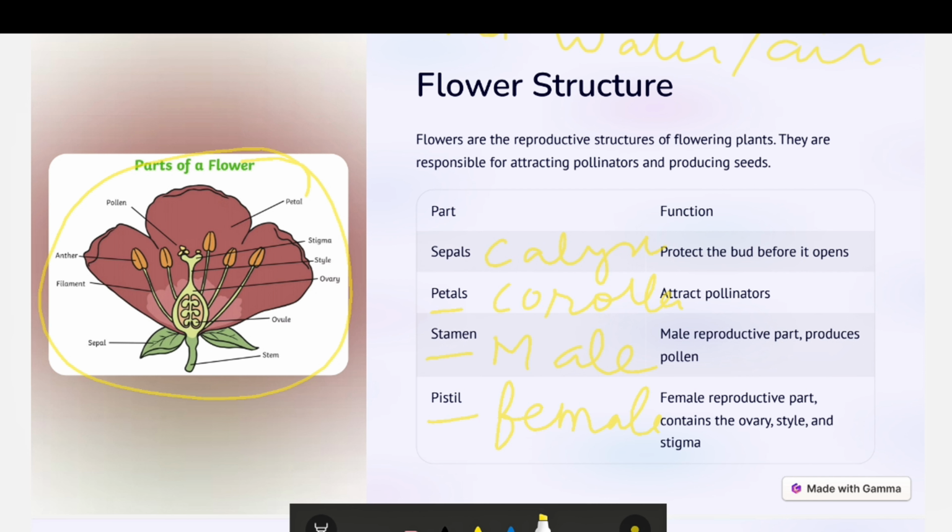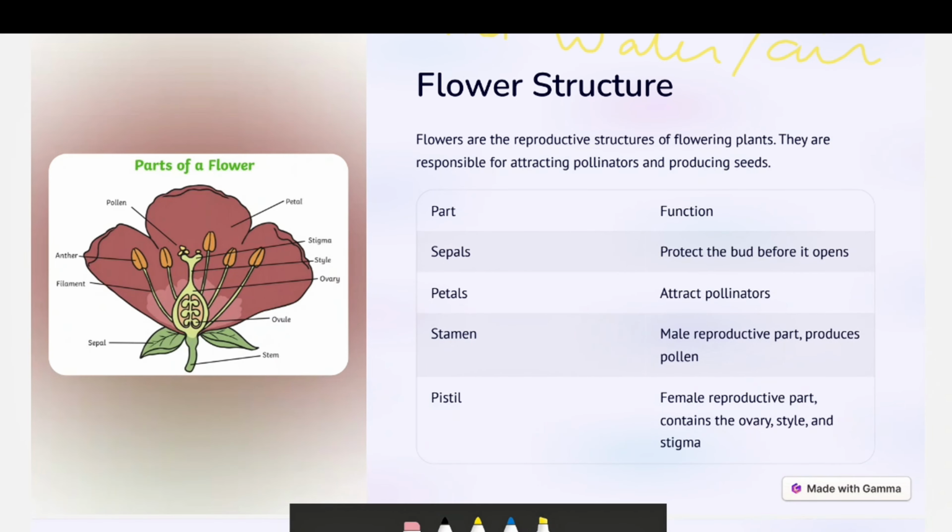The calyx protects the bud before it opens. Petals, the colorful part, attract the pollinators, that is for pollination. The male reproductive part produces pollens, and the female reproductive part contains the ovary, style and stigma. This is the female part of the plant, and this is the male part of the plant. When we have both male and female parts in the same flower or the same plant, this will be known as a bisexual plant.